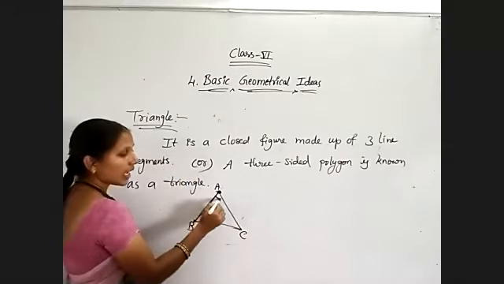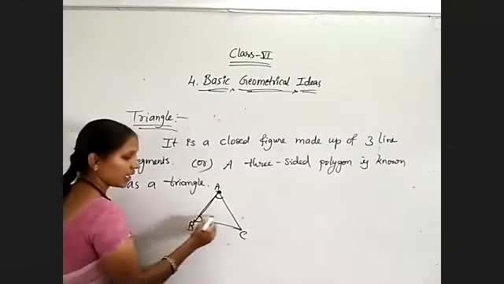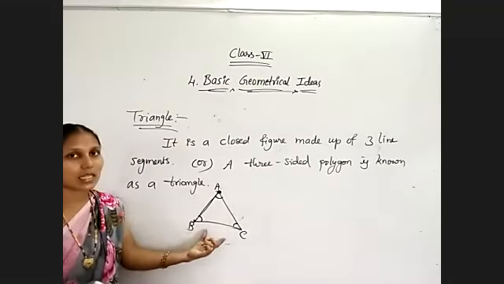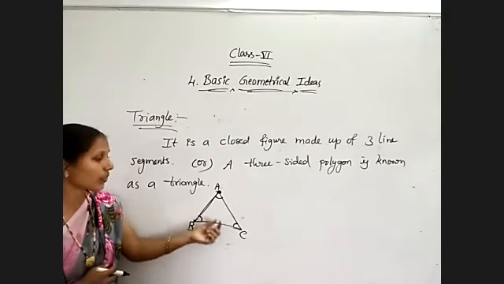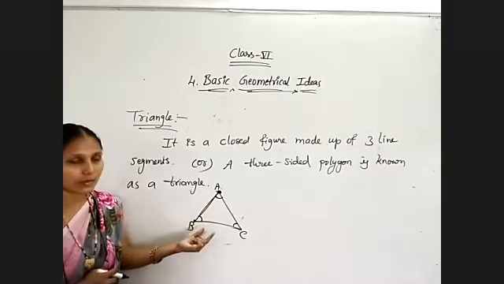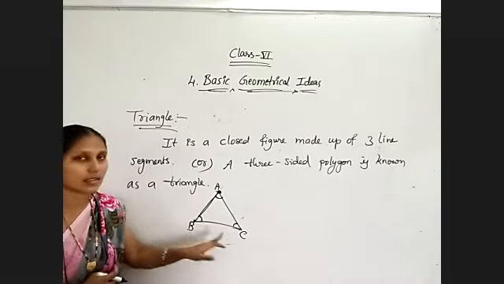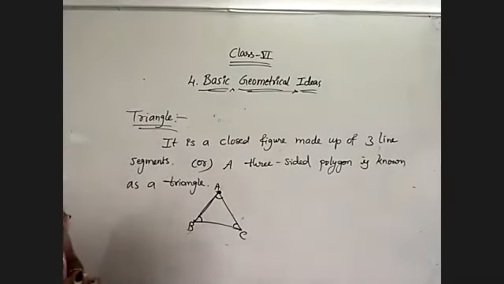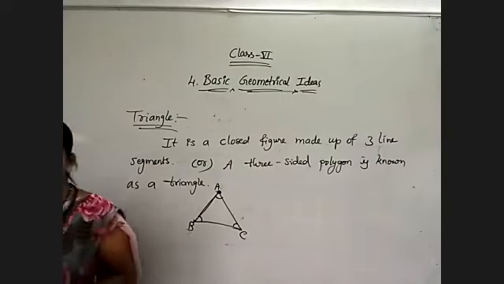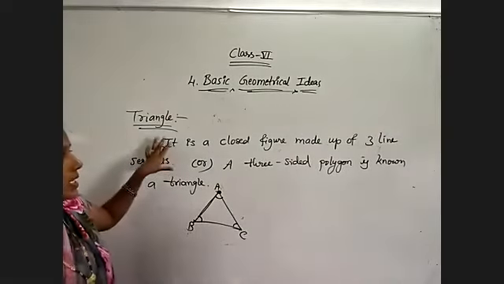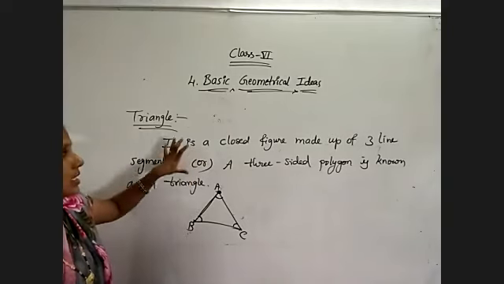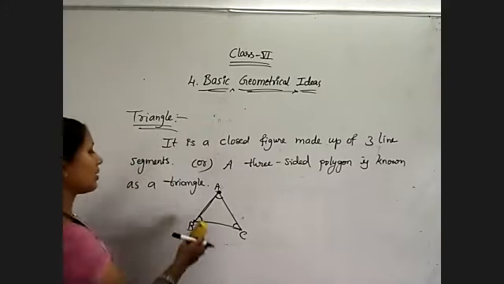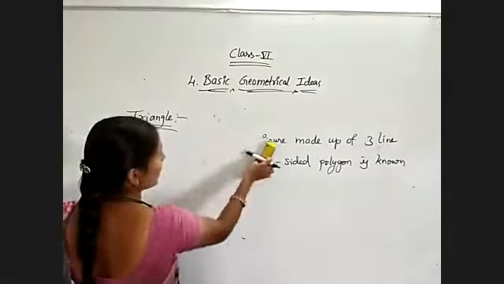That means at A, one angle is forming, at B, at C. So triangle has 3 line segments. Those are termed as 3 sides. And it is having 3 angles. And next it is having 3 vertices. With the 3 points only we can form a triangle. So about this topic we will discuss now. First of all, what is the definition of a triangle? A 3-sided polygon is known as a triangle. Otherwise, it is a closed figure made up of 3 line segments. And for a triangle, any triangle I am using now.